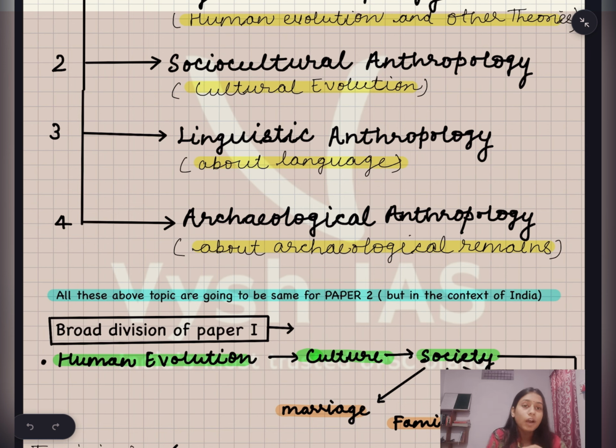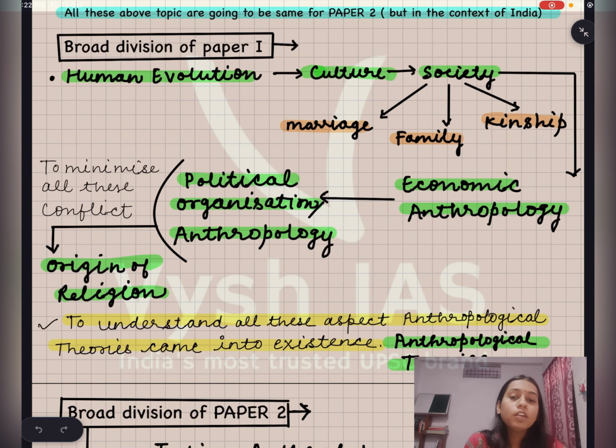But you have to read it in the context of India. So paper first is generic in nature, but paper second talks especially about Indian anthropology. So now let's have a look at the broad division of paper first of anthropology.